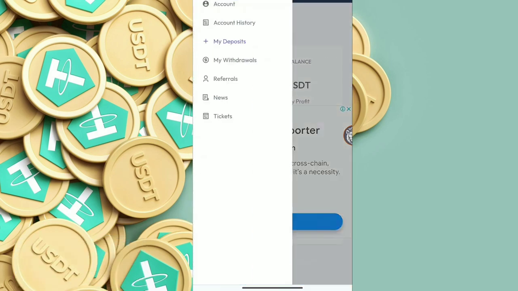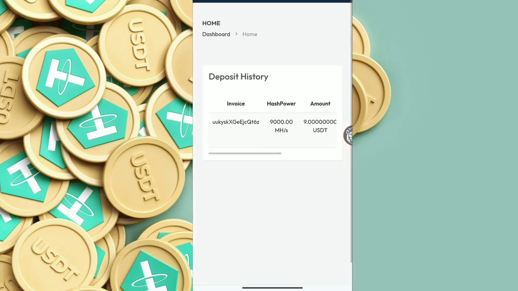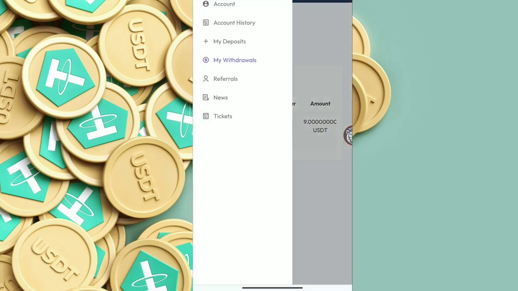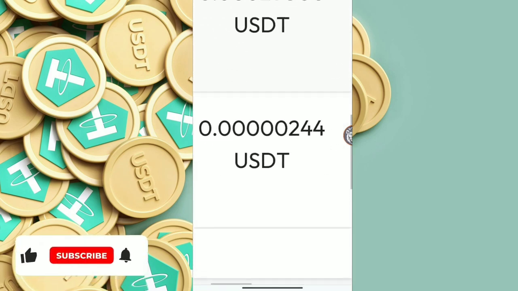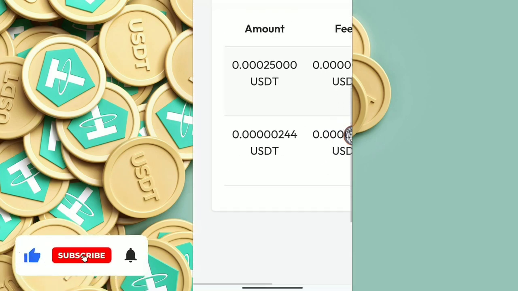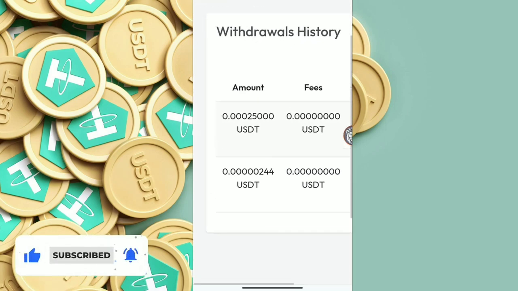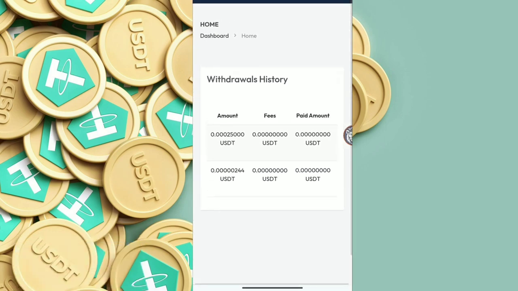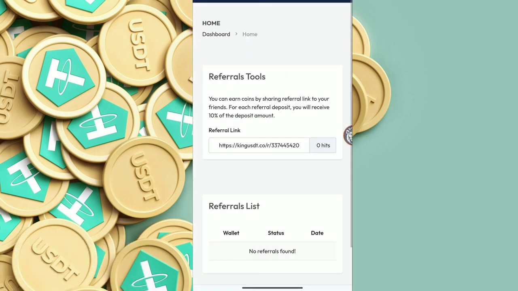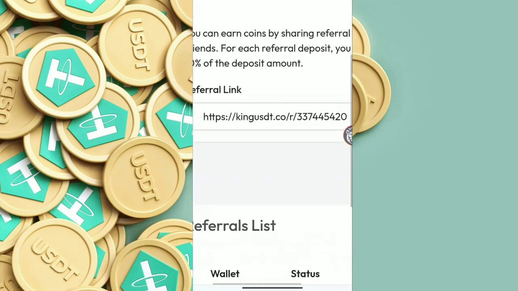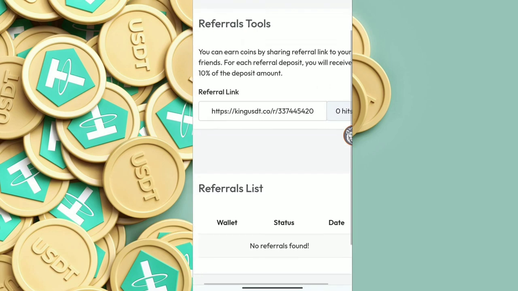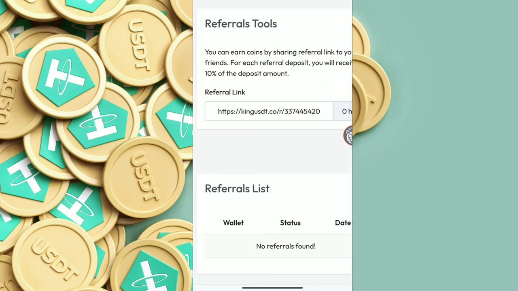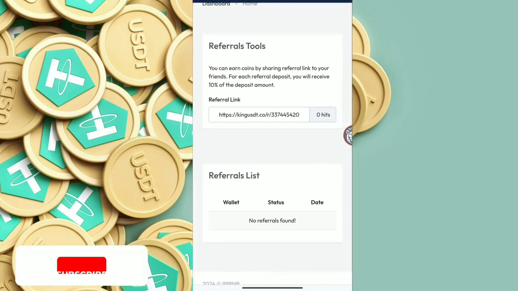So this is the site, and you can see in my deposit history that I have deposited this, and in my withdrawals, I will show you that I have got 2 withdrawals on this site. The minimum was 244 Satoshi of USDT, and this is 0.00025 USDT on this site. And simply you can earn a lot from this site just by using your referrals. You will get 10% of your friends' deposit amount. If they deposit some amount, you will get 10% of it. So it is a lot guys.